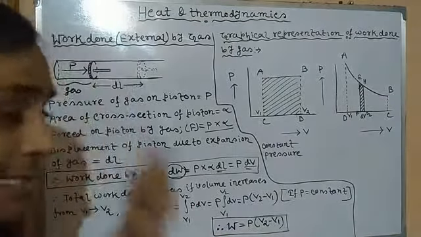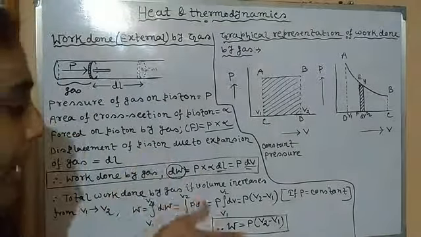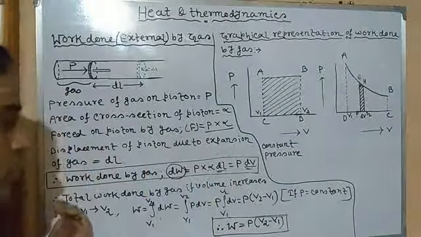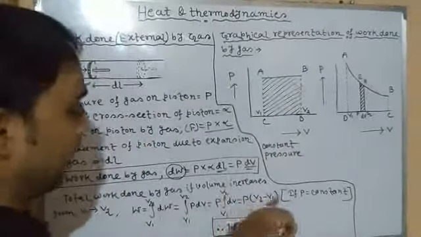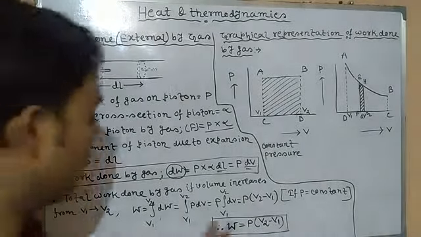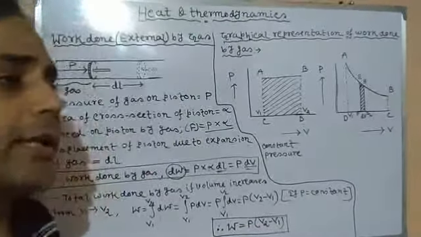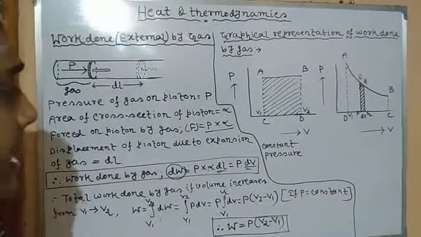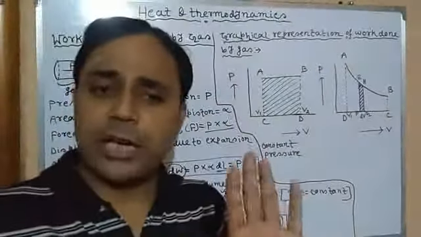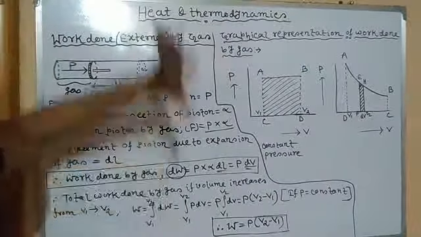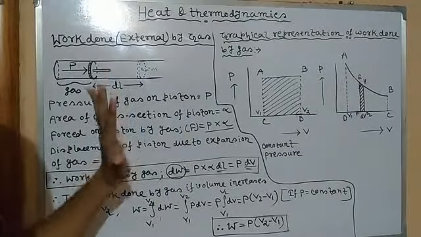Now since, as I said, the entire phenomenon is happening at a constant pressure, P is constant, so we take it outside of the integration. Then integrating dV gives V2 minus V1, upper limit minus lower limit. So the expression of work done is equal to pressure into change in volume. So the external work done by gas equals constant pressure into increase in volume. This is the mathematical expression of work done by gas.